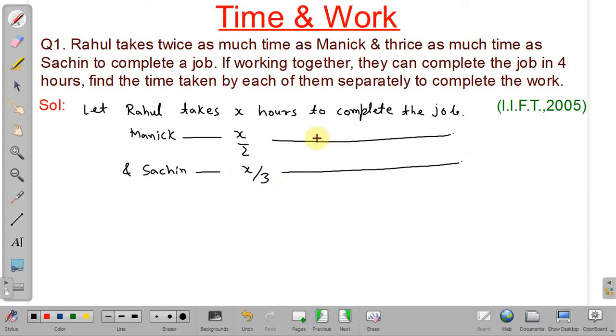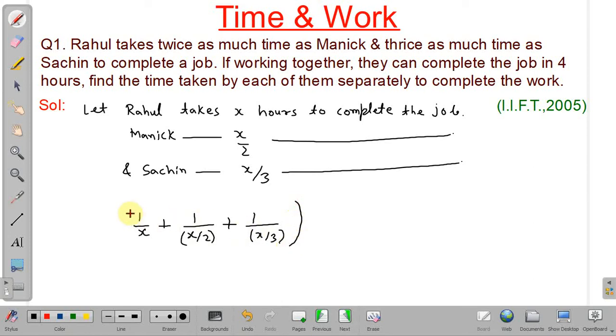Now if we calculate 1 hour's work of Rahul, Sachin, and Manik, Rahul's 1 hour work will be 1 by X, and Manik's 1 hour work will be 1 divided by X by 2, and Sachin's 1 hour work will be 1 divided by X by 3. So this is Rahul plus Sachin plus Manik's 1 hour work.